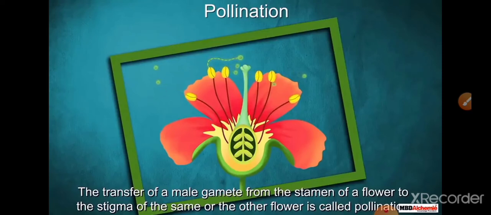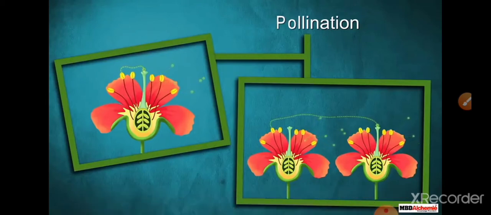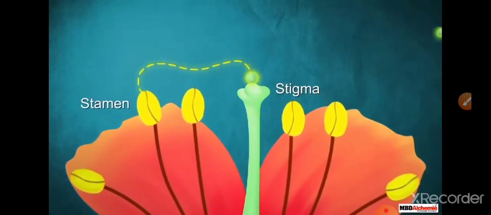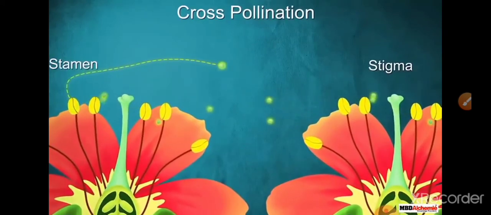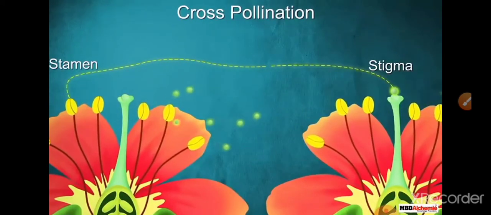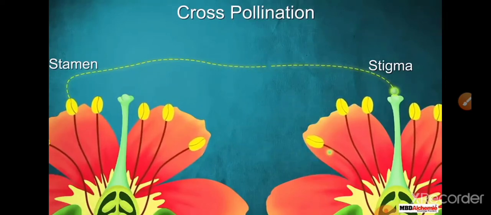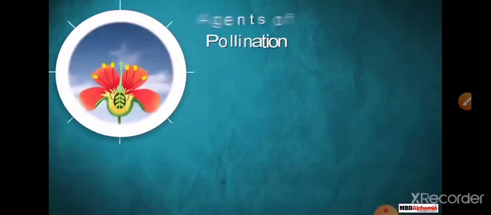The transfer of male gamete from the stamen of the flower to the stigma of the same flower or another flower is known as pollination. Pollination plays a very important role in transferring the male gamete to the female part of the plant. If pollination does not occur, it is not possible for the flower to become fertile. When it happens within one same flower, it is self pollination. When it happens between two different flowers, it is known as cross pollination.